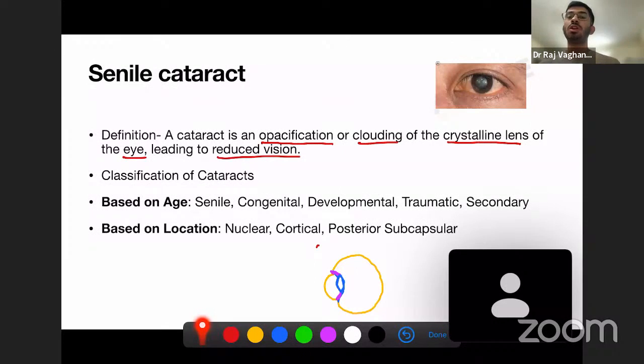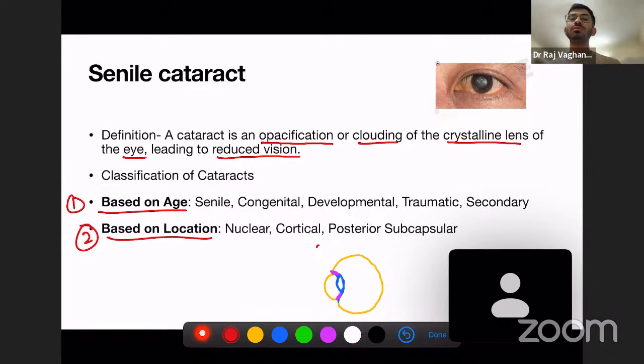Now, classification of cataract. It is based on age and based on location. Based on age, it is senile cataract, congenital, developmental, traumatic, and secondary cataract. So we have senile cataract, congenital cataract, developmental cataract. Congenital and developmental are one and the same thing. We have traumatic cataract, and we have secondary cataract.